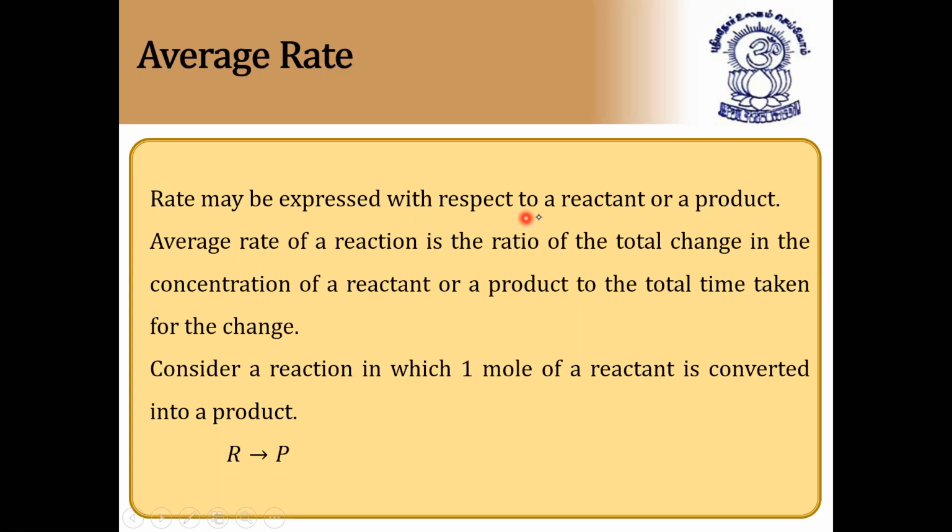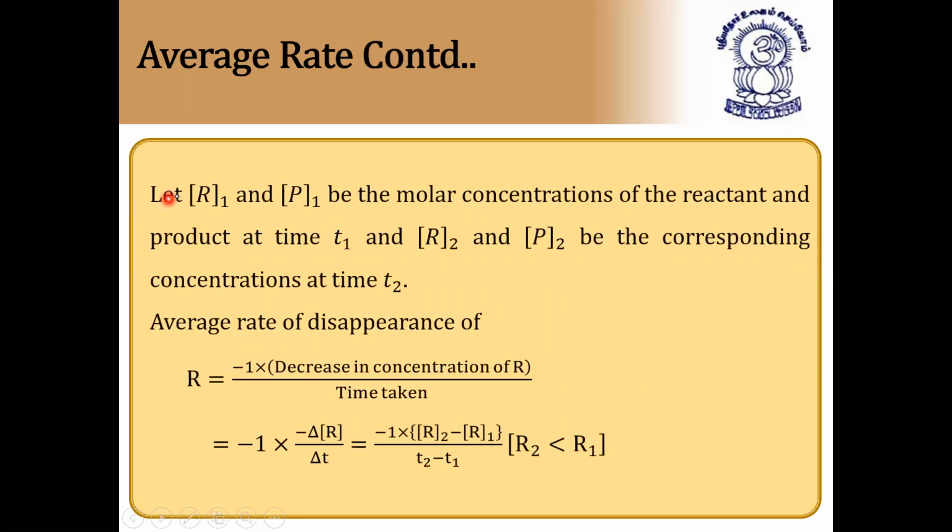Rate may be expressed with respect to a reactant or product. Average rate of a reaction is the ratio of the total change in the concentration of a reactant or a product to the total time taken for the change. For example, consider a reaction R changes to P. The average rate of reaction is the ratio of total change in the concentration of reactant or product to the total time taken for the change. It is called average rate. Average rate numericals are important, so how to calculate average rate we'll see now.